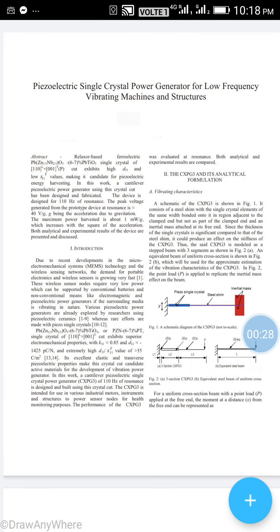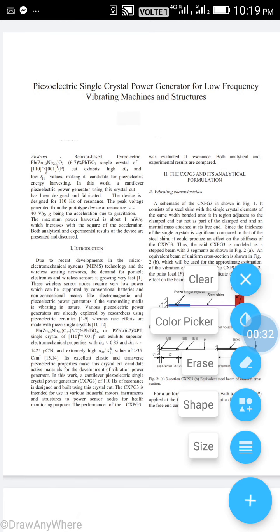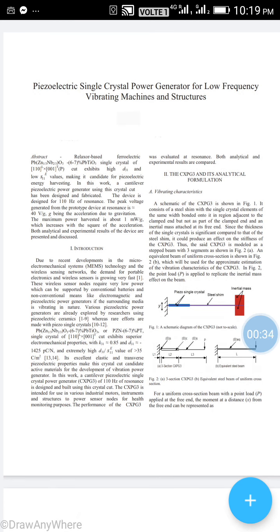Now, this is the introduction. Due to recent developments in the micro-electromechanical systems technology and the wireless sensing ecosystem, the demand for portable electronics and wireless sensors is growing very fast. These wireless sensor nodes require very low power.